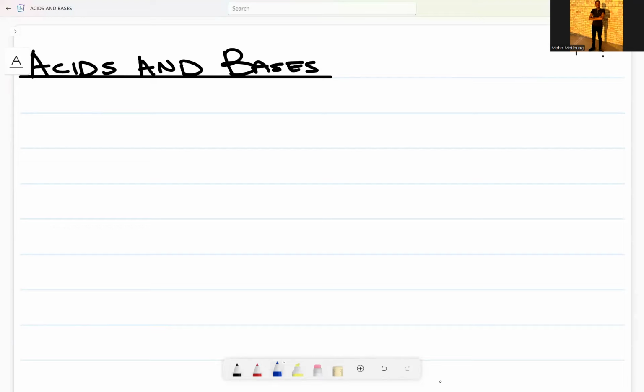So in acids and bases, I want us to start first by looking at the theories. Number one, the theories, where we explain an acid or a base in terms of how our previous scientists have named them.